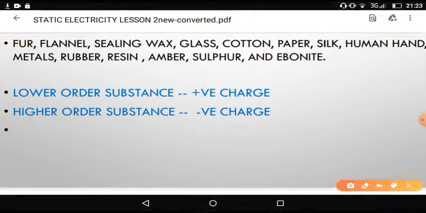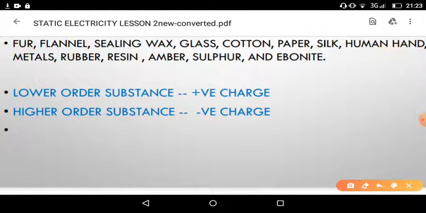In the series, you can select any two substances. So you can select either cotton, so this is one, and I'll take this one. The second one is ebonite. Now cotton's place is the sixth one: 1, 2, 3, 4, 5, sixth. And ebonite is the last position here.